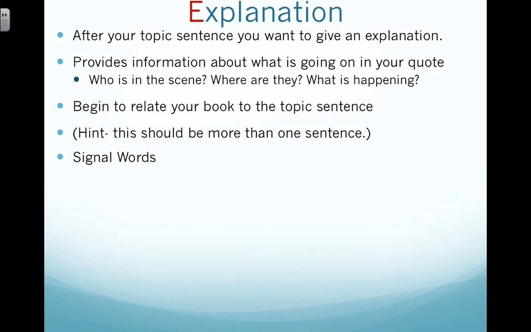Some things that you want to use when you're writing the explanation are called signal words or transition words. So first, second, third, one, another, also, or finally. And this will make more sense as time goes on.